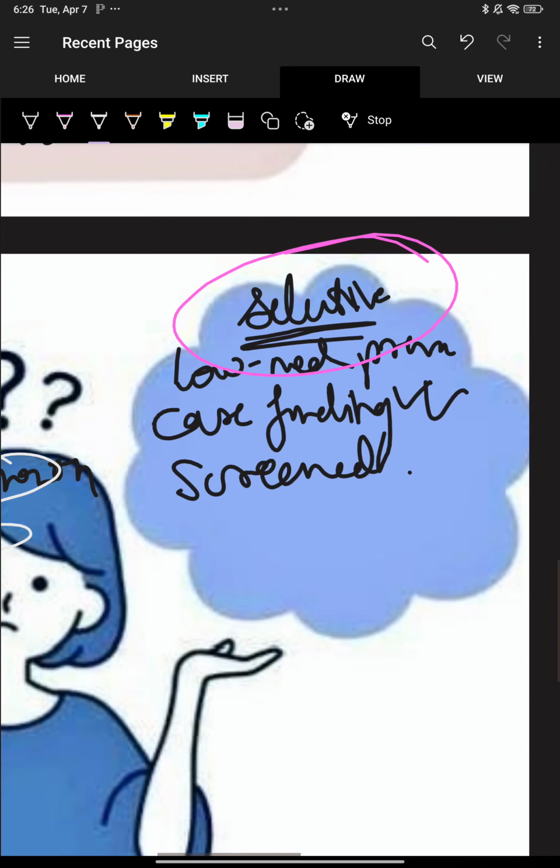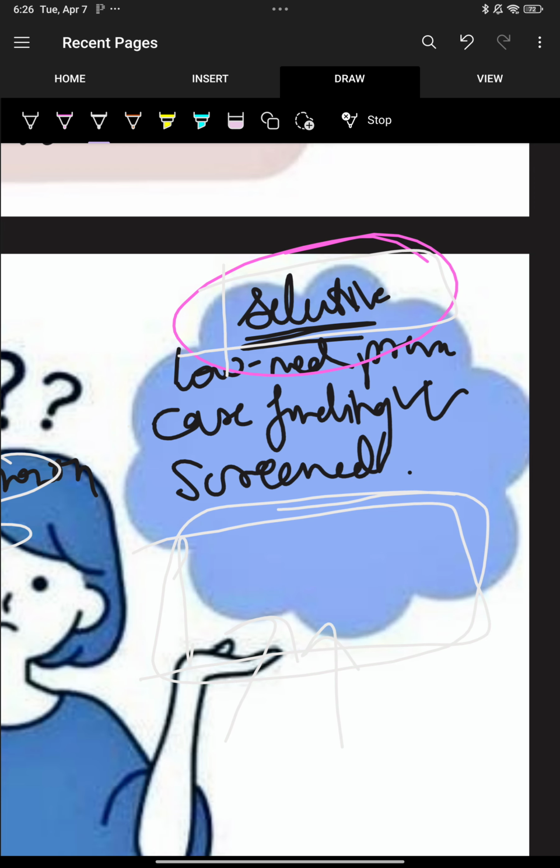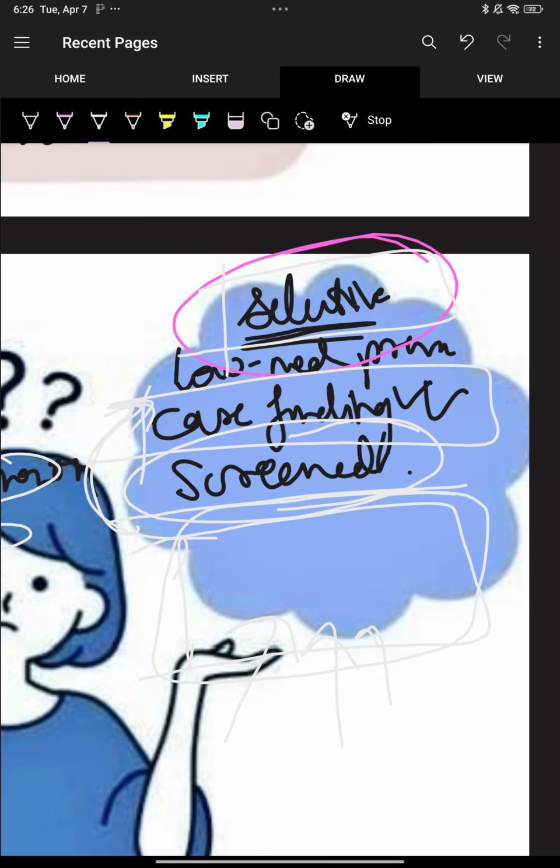Then we have selective treatment, done when low to medium prevalence is seen. Going community based is very difficult, so you first do screening and then case finding, and selectively give the treatment.